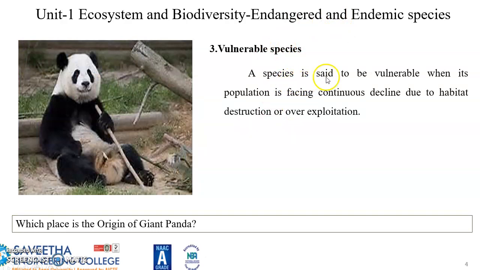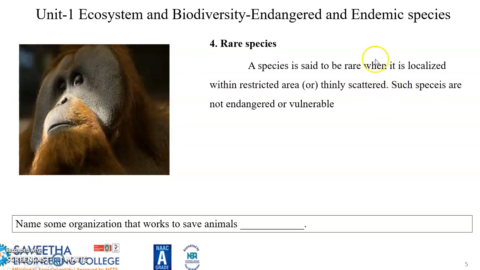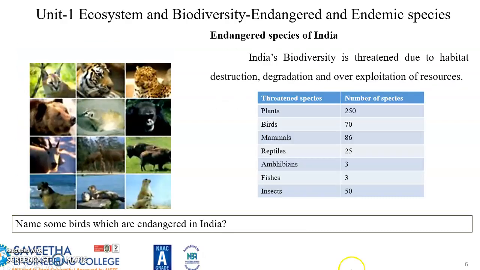Vulnerable species: a species is said to be vulnerable when its population is facing continuous decline. Everybody likes the polar bear, but it is facing a continuous decline due to habitat destruction or overexploitation. A species is said to be rare when it is localized within a restricted area. We can see them only in a particular area and they are thinly scattered.